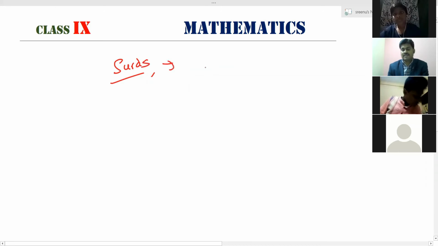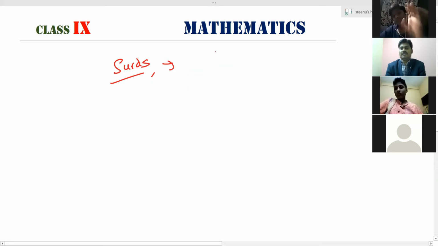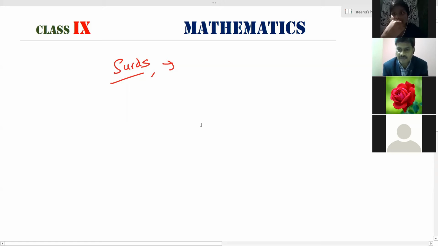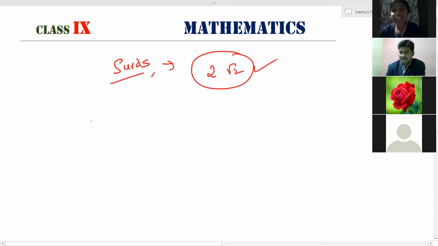Can anyone give the definition without looking at the textbook? Let us give the chance to the new boy, Vishal. Vishal, please unmute. Can you please say the definition of a surd in your own words? Sir, surd means a combination of rational and irrational numbers. Rational and irrational, so this is the surd? I think so, sir.